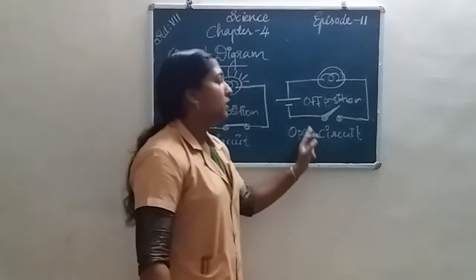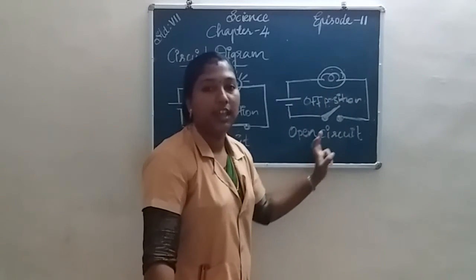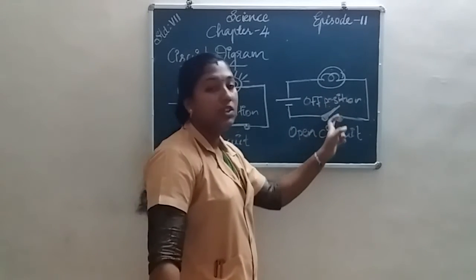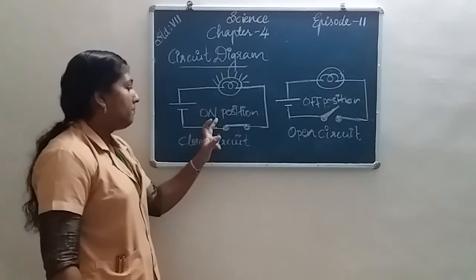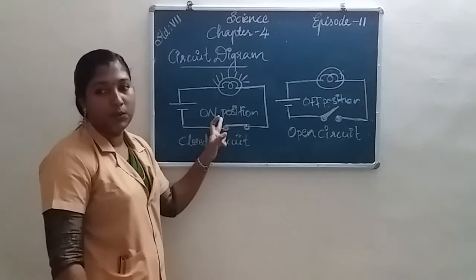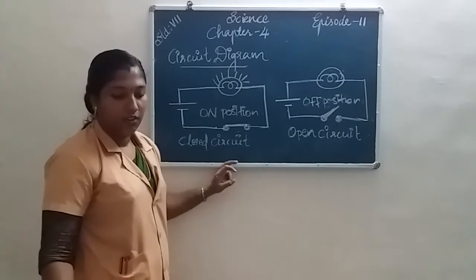In an open circuit, the electricity cannot pass through the circuit because the switch is in off position. Here, the electricity passes through the circuit because the switch is in on position. All of you understood? Okay.